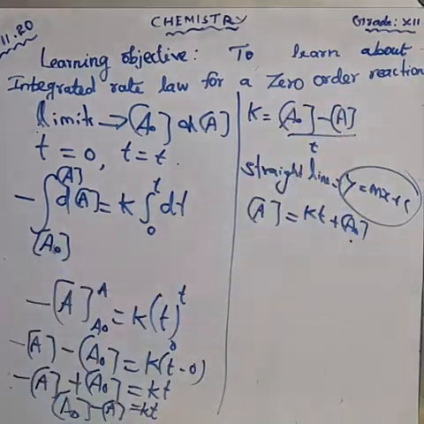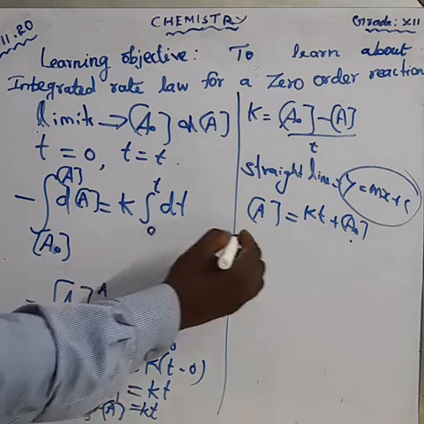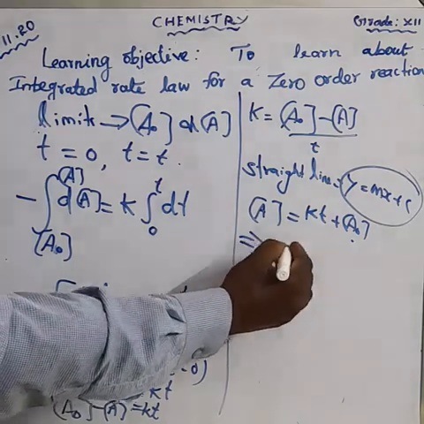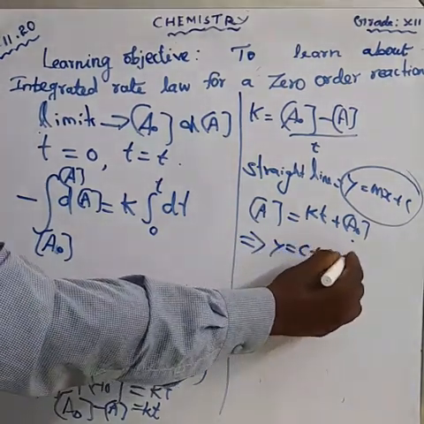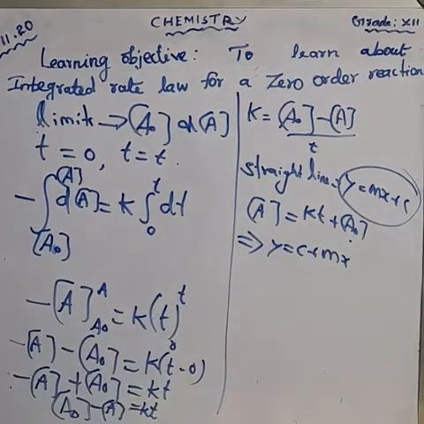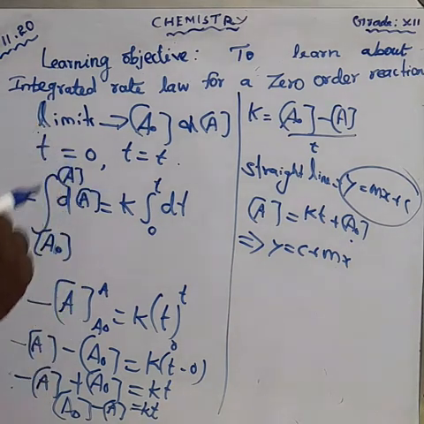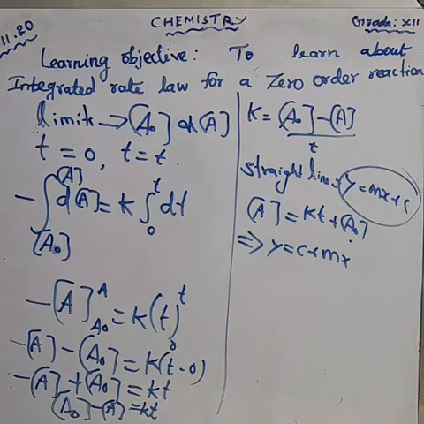That means we plot A versus time, a straight line with a slope of minus k and a y-intercept of A naught.